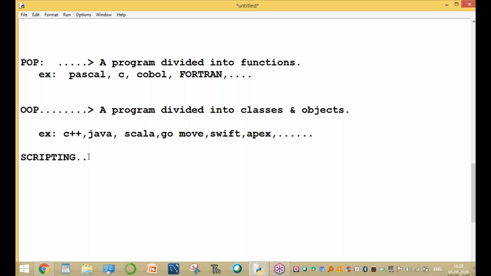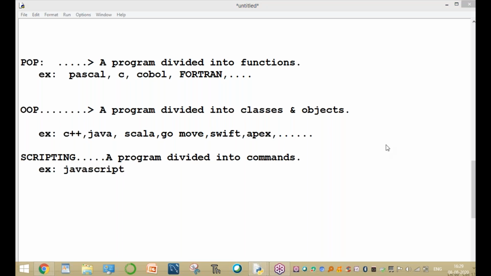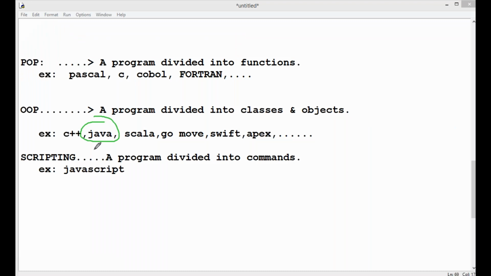What is a scripting programming language? Here a program is divided into just simple commands. There are a number of scripting programming languages available. One is JavaScript. Java is different and JavaScript is different. Java is an object-oriented programming concept, and JavaScript is a scripting language.